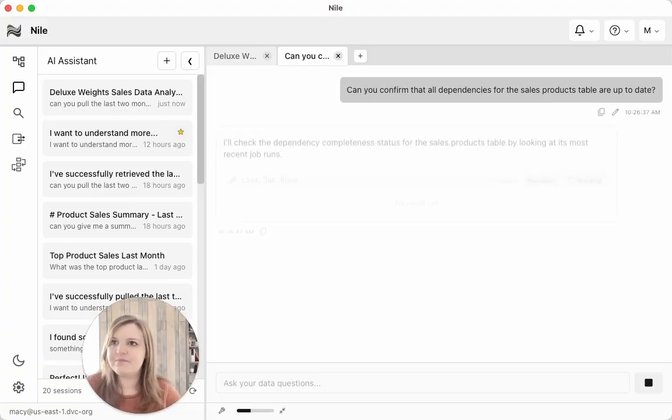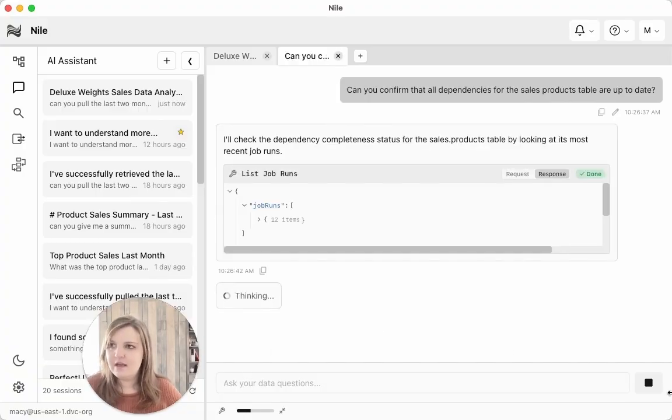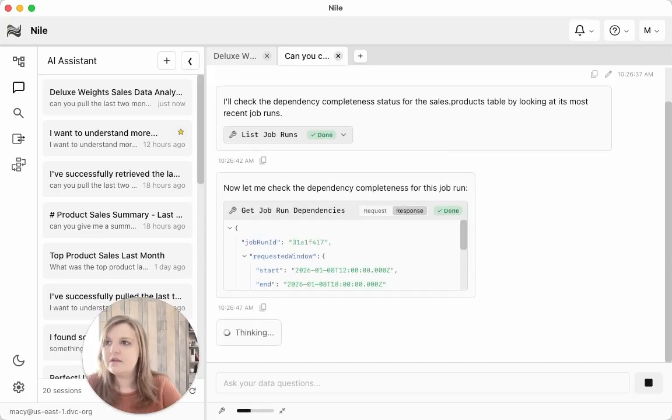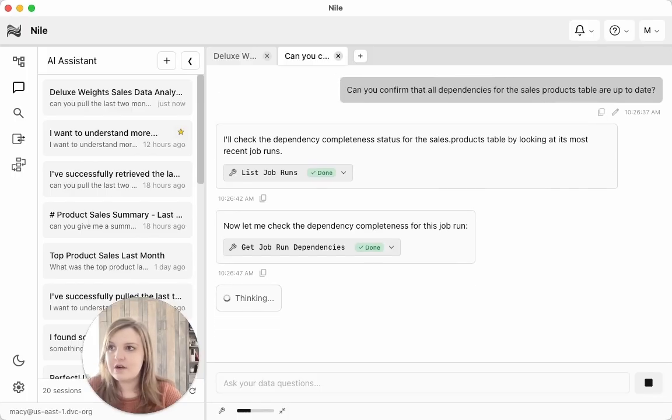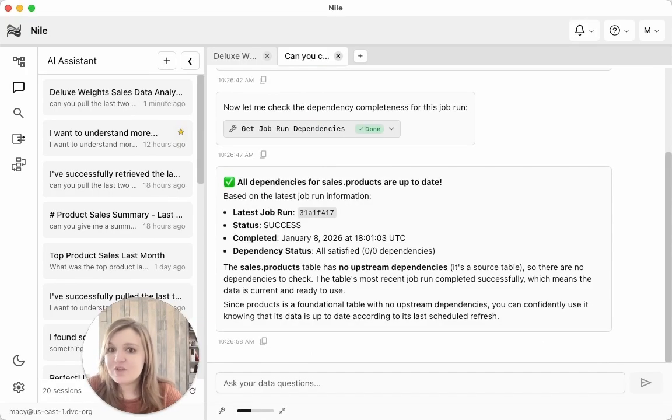Nile's going to get working. This is what a data engineer would typically do. It's going to check all of the tables that are dependent, or that the sales products table is dependent on. And it's also going to check all the job runs. Great, and as we can see, they're all up to date.